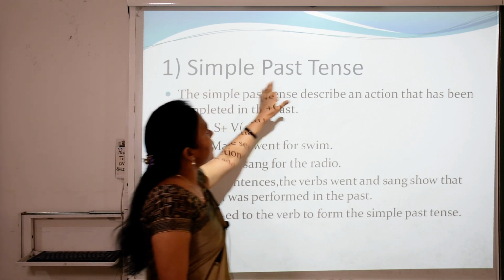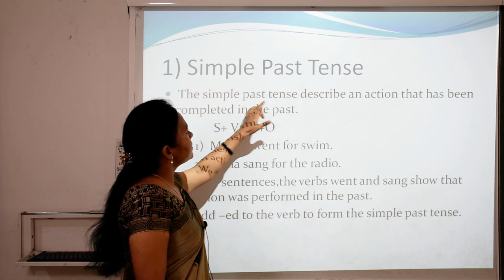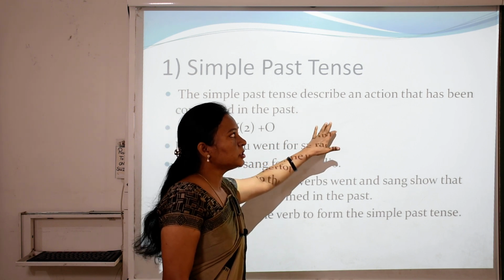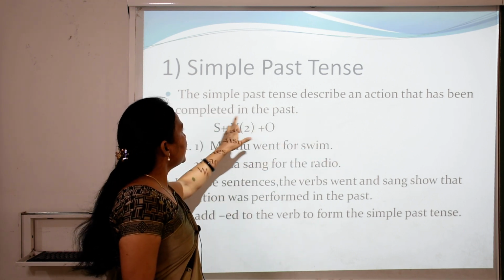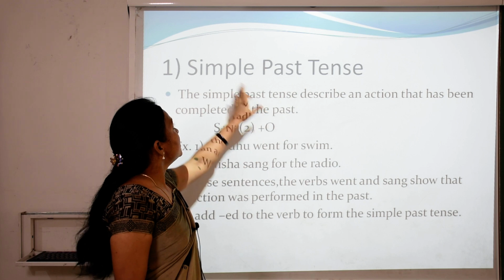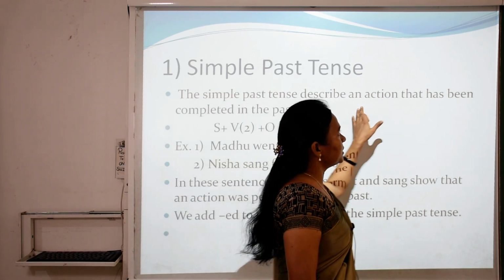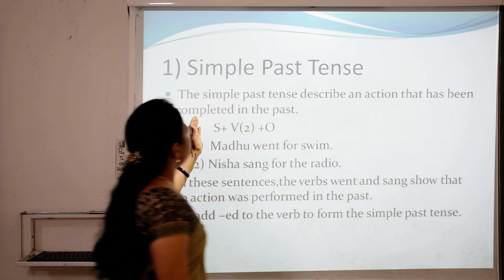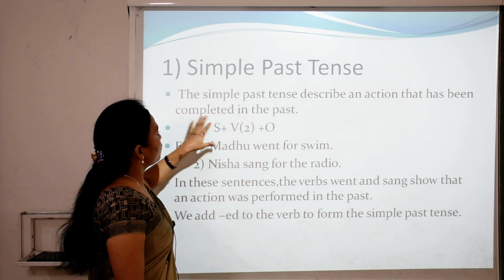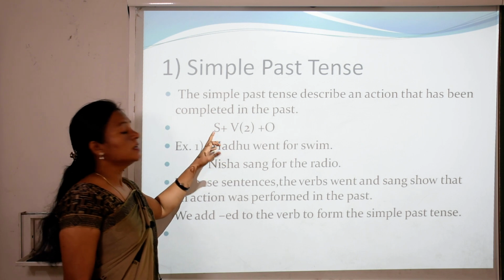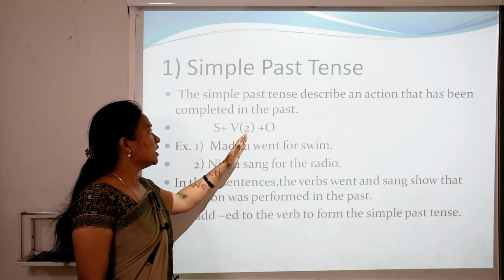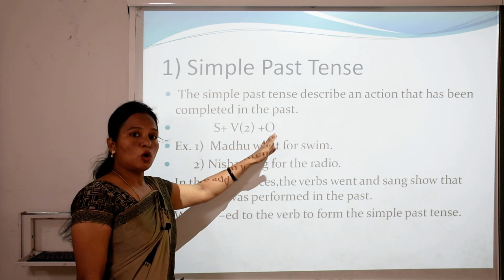First, simple past tense. The simple past tense describe an action that has been completed in the past. What is simple past tense? The simple past tense describe an action that has been completed in the past. So children, what is the structure of simple past tense? Subject plus second form of the verb then object.